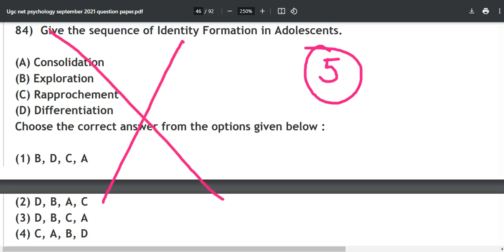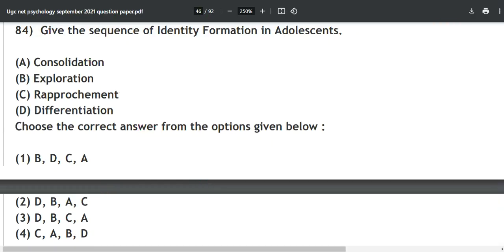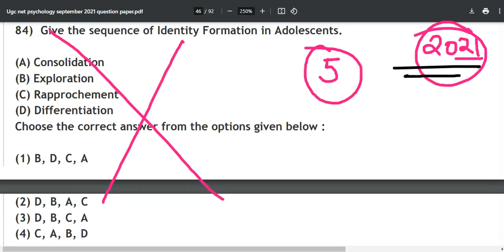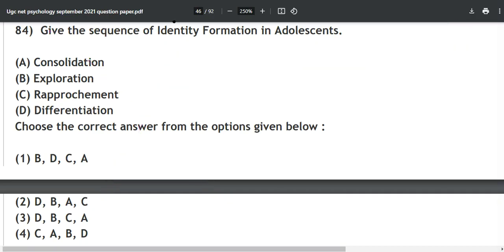This question is never going to repeat and has not repeated since 2021 because it has little relevance. Why? First of all, we will understand this theory. It is talking about your identity formation in adolescence.